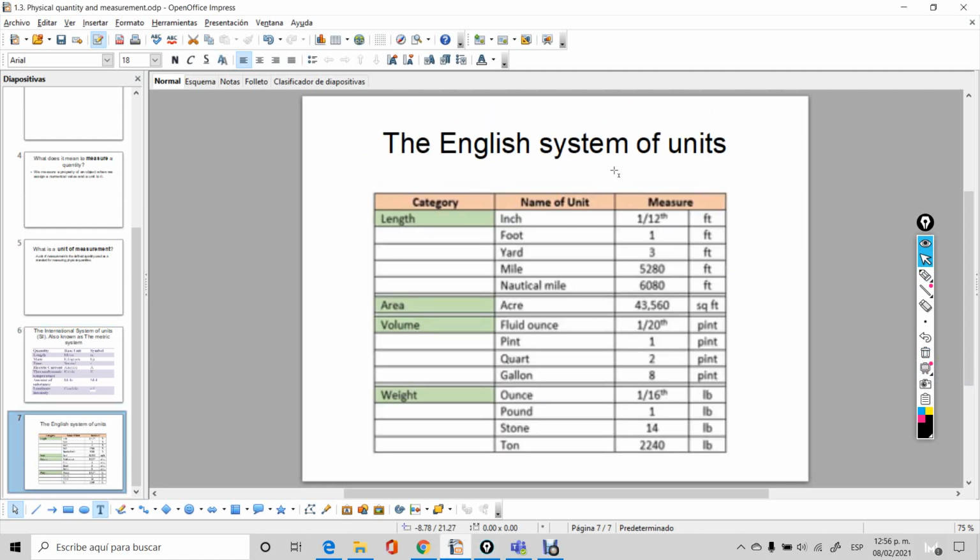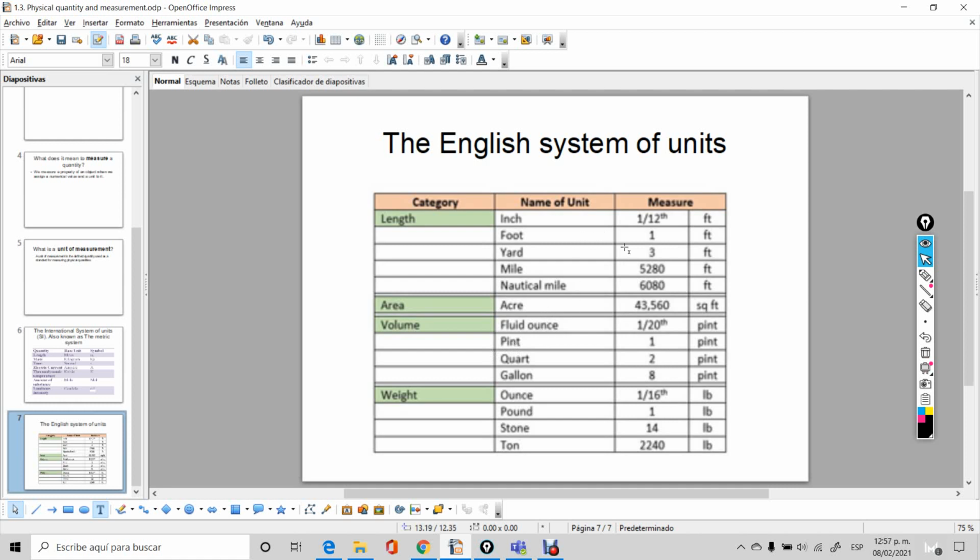And the other system of units that some people use in the world, and by some people I mean basically the United States, is the English system, which is, as you may know by now, for length, the inch, la pulgada, the foot, el pie, the yard, the mile, etc. For volume, we have the gallon, as in gallons of gasoline, the ounce, etc. For weight, we have pounds, tons, and ounces again.